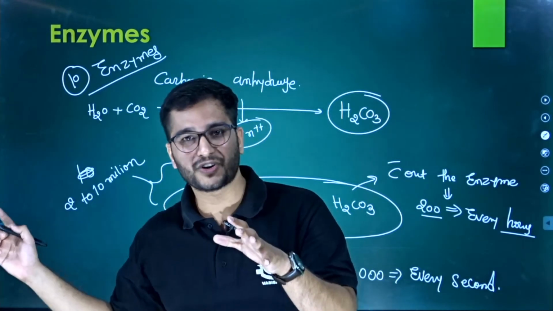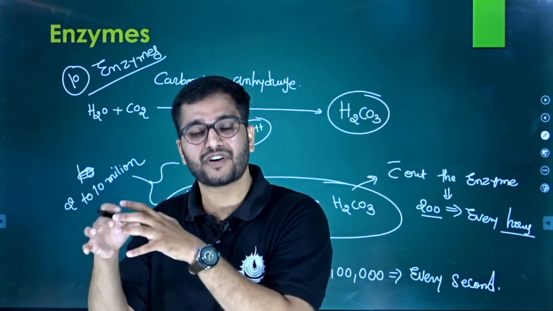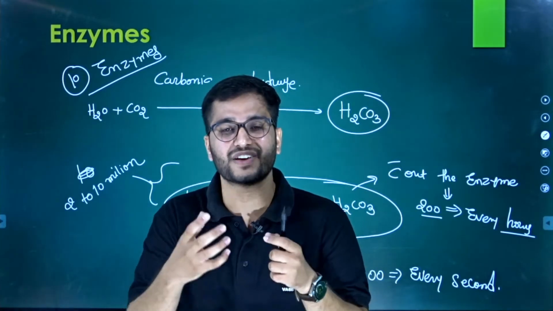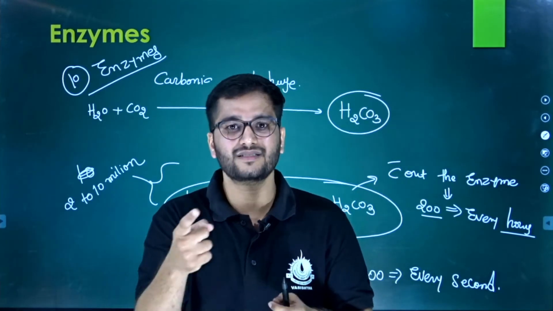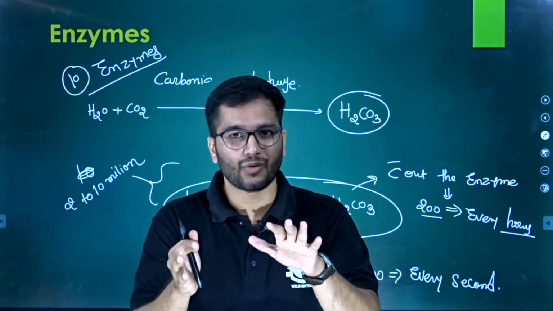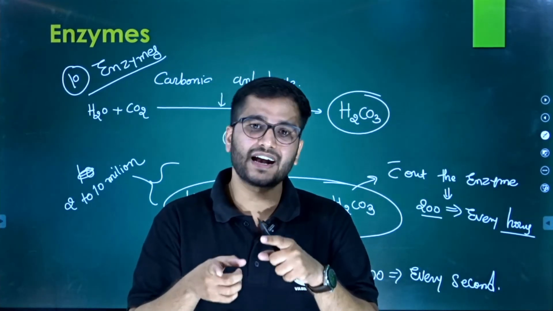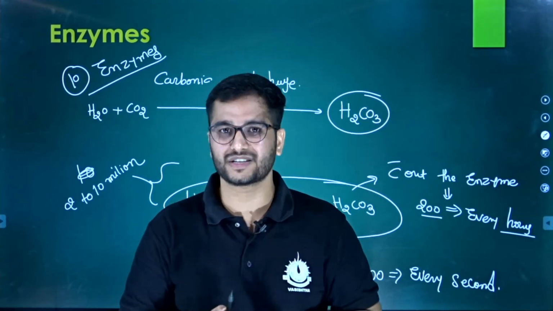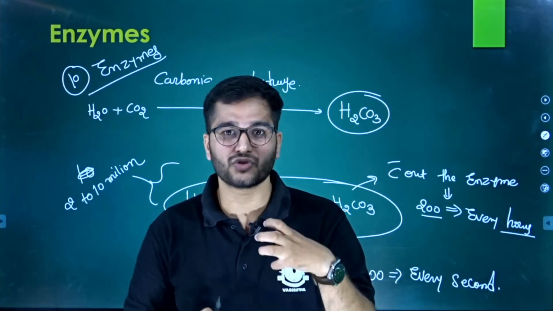What happens if a dog chases you? What happens if you come under a situation in which your life is under threat? What do you have to do? You have to run. For running, what do you have to break? You have to break glucose for energy, and by this energy only you can survive. Clear? So these are the enzymes that make our life utilizable.